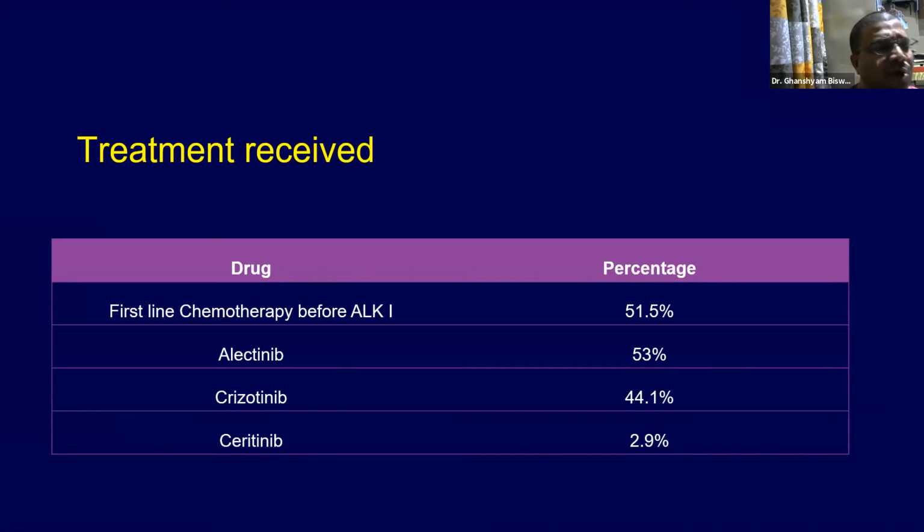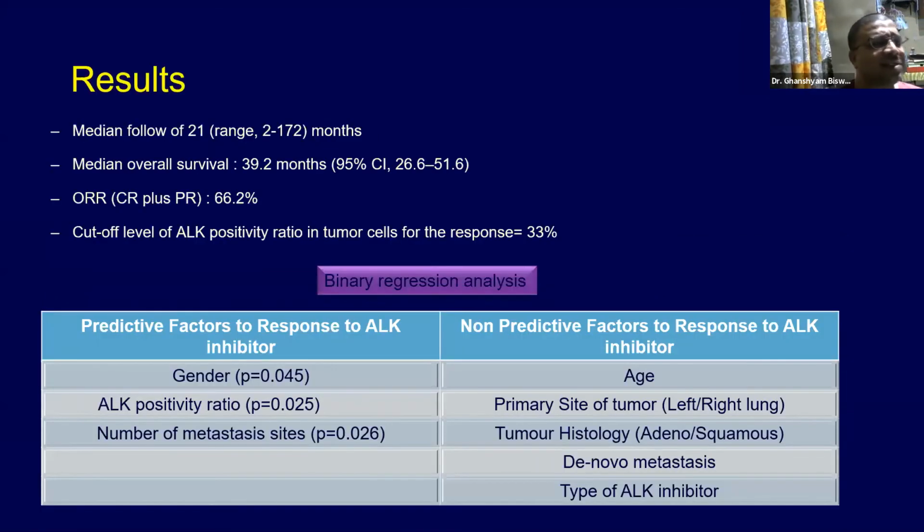In the group, crizotinib was used in more than 50%, and there were hardly any patients on ceritinib. The results: median follow-up was 21 months, median overall survival was 39.2 months, and overall response rate, including CR plus PR, was around 66.2%.